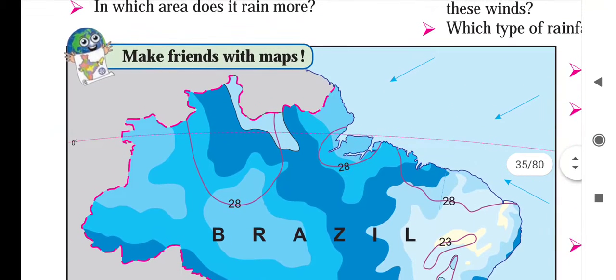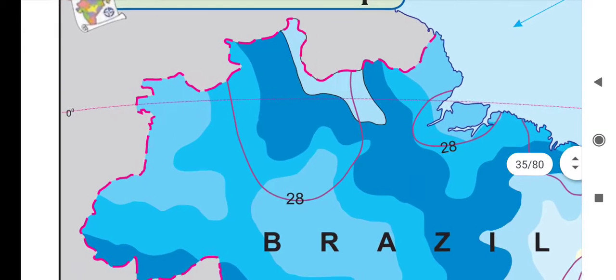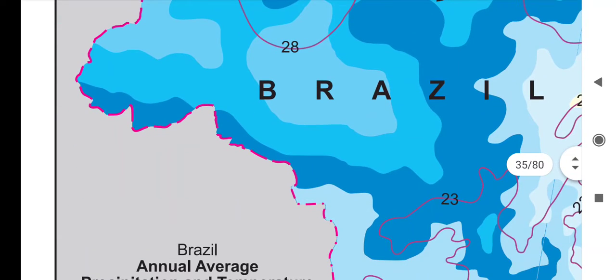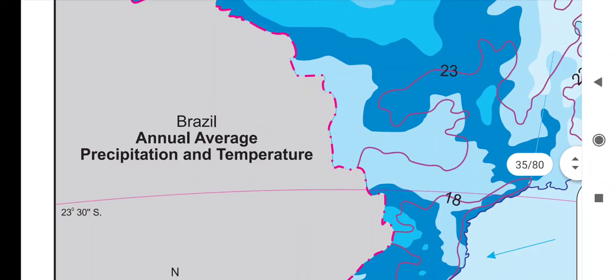Here the equator is passing at 0 degrees. Near the equator the temperature is high, it is hot, while downside in the south direction, where Capricorn is passing, the climate is cooler compared to the equator.